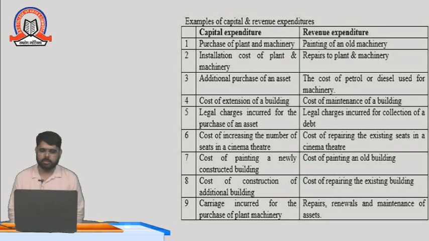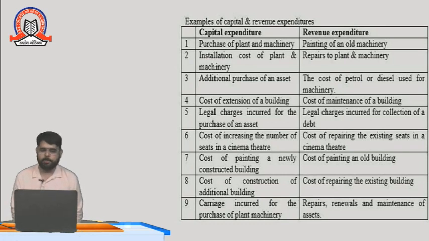Cost of increasing the number of seats in a cinema theater is a capital expenditure. The cinema theater will not increase the number of seats again and again. It is non-recurring in nature, so it is a capital expenditure.